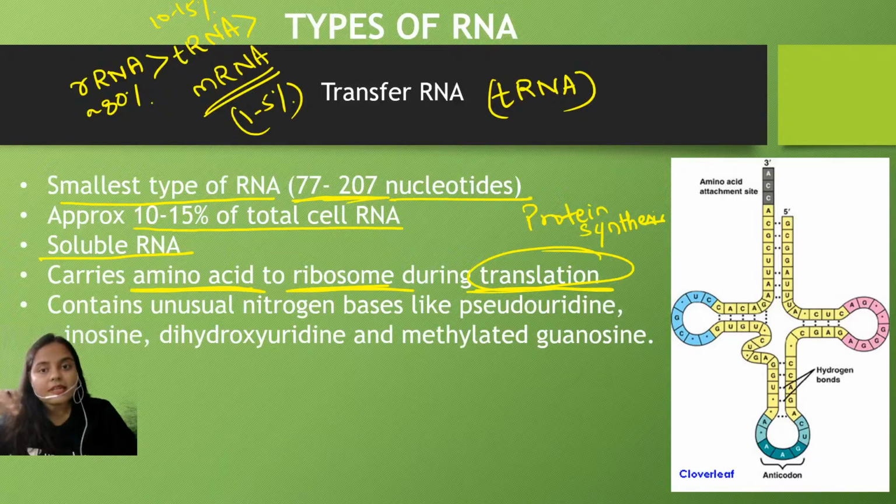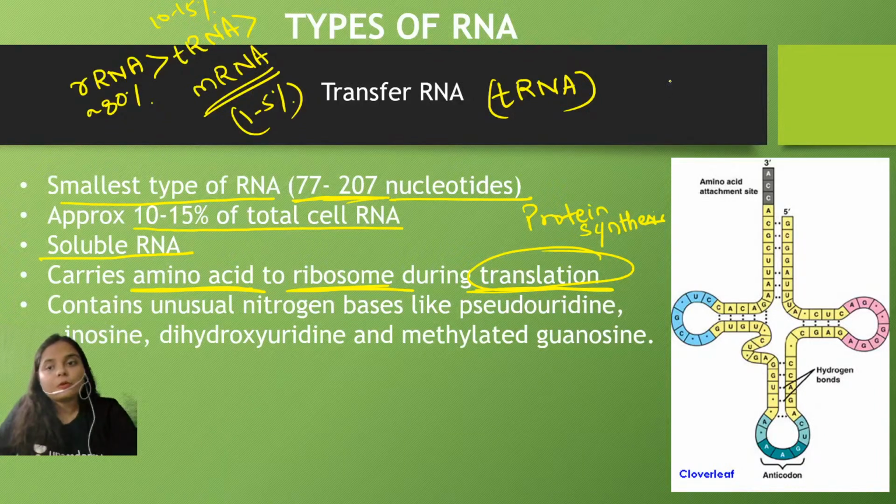Transfer RNA reads the information present in the mRNA molecule with the help of its anticodon loop. Then, depending upon the type of amino acid codon present, the tRNA brings the amino acid, and this is how the peptide chain is formed. Sometimes the tRNA does contain some unusual nitrogen bases.